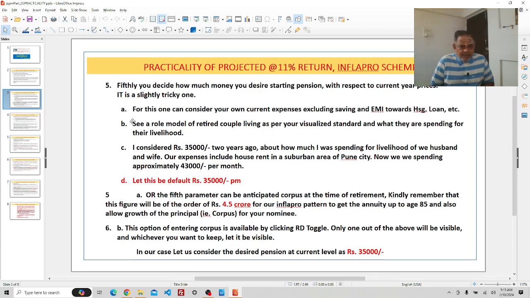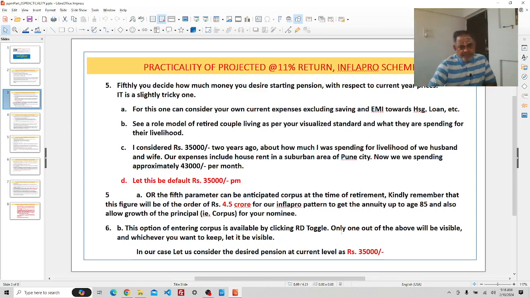Kindly remember that this figure will be of the order of 4.5 crore for our INFLAPRO pattern to get the annuity up to age 85 and also allow growth of the principal corpus for your nominee. This option of entering the corpus is available by clicking the RD toggle.